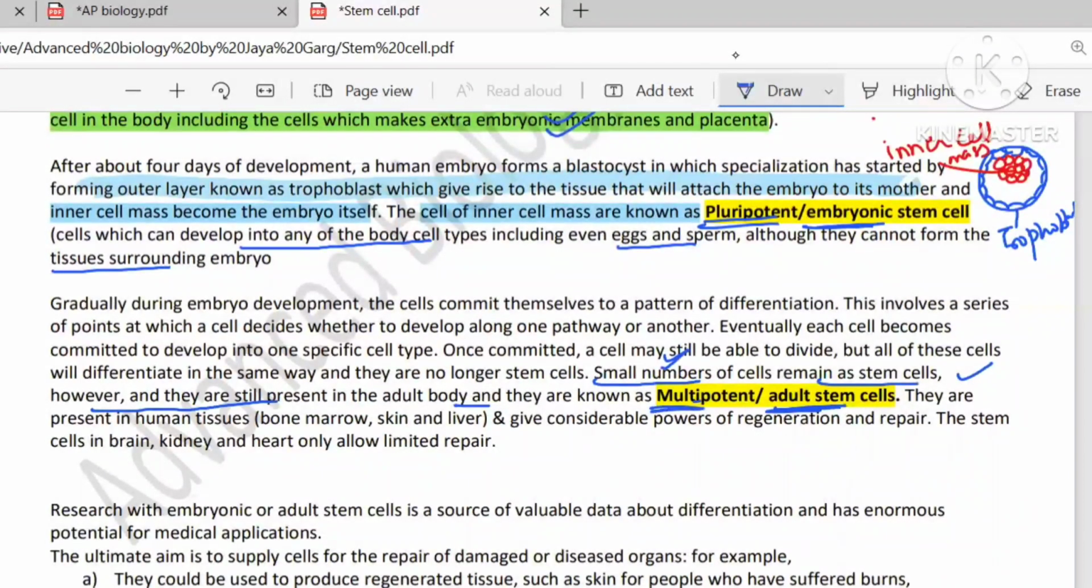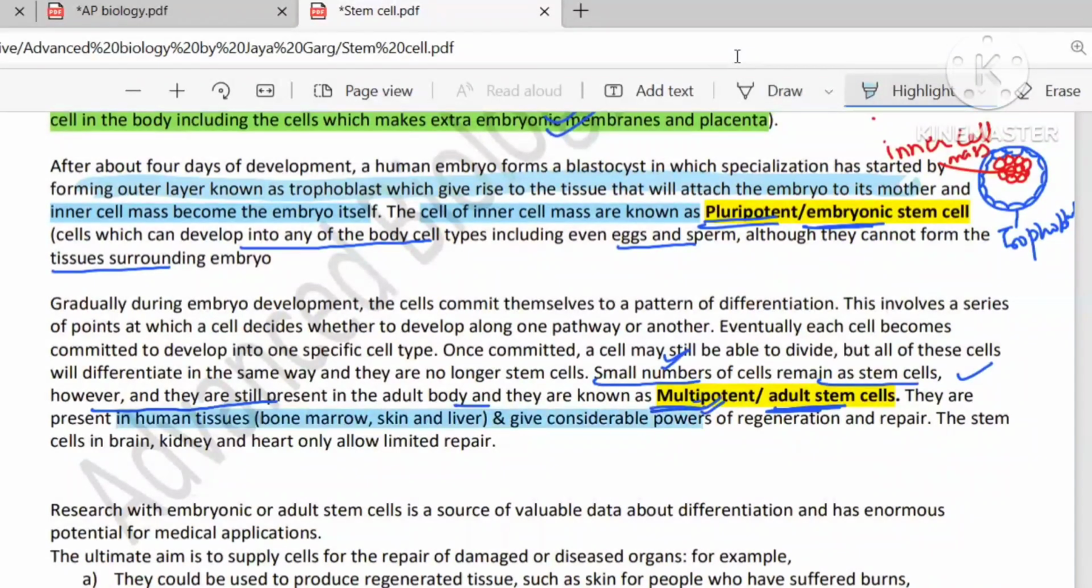Why are we saying they are multipotent? Because they can give rise to only specific cell types. Suppose you are finding the cells in the bone marrow. They can make all the cells of the blood, but they cannot make muscle cells or nerve cells. So these are multipotent. In the adult body, you find these adult stem cells in the bone marrow, in the skin and liver.